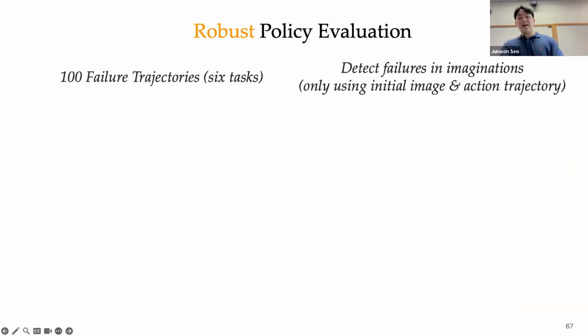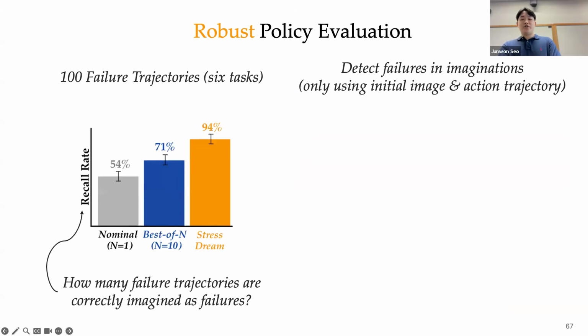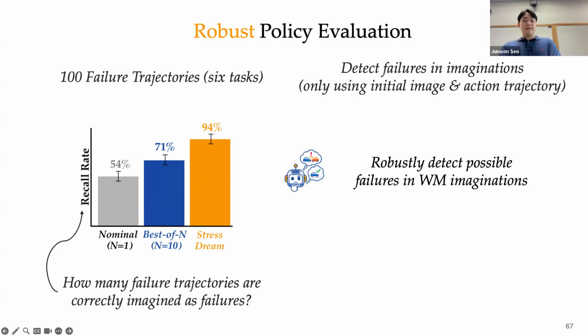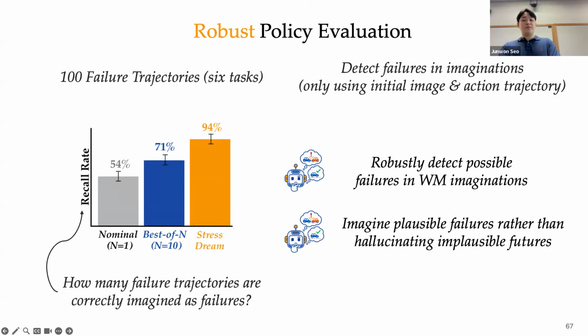So for the quantitative evaluation, we use 100 failure trajectories across 6 manipulation tests, and StressDream detects these possible failures much more reliably and robustly in world model imaginations. At the same time, the steered imaginations remain plausible rather than hallucinating implausible outcomes.